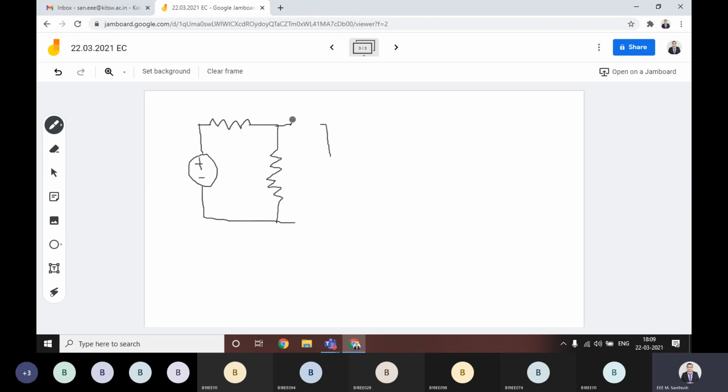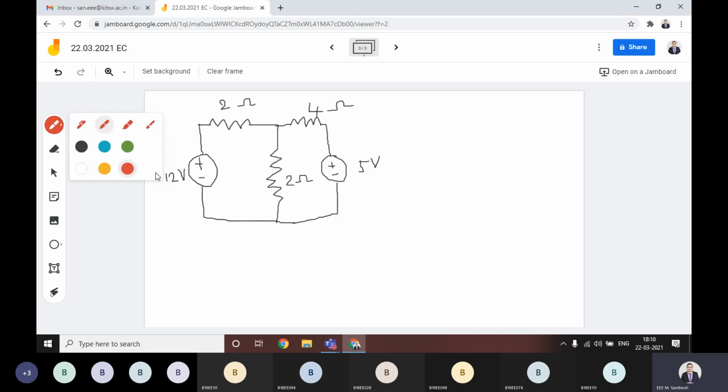And there is a resistor here and there is a resistor here, and we have another voltage source. This is 5 volts, and this resistor is 2 ohm, and this one is 4 ohm, and this one is 2 ohm, and this one is 12 ohm, 12 volts.